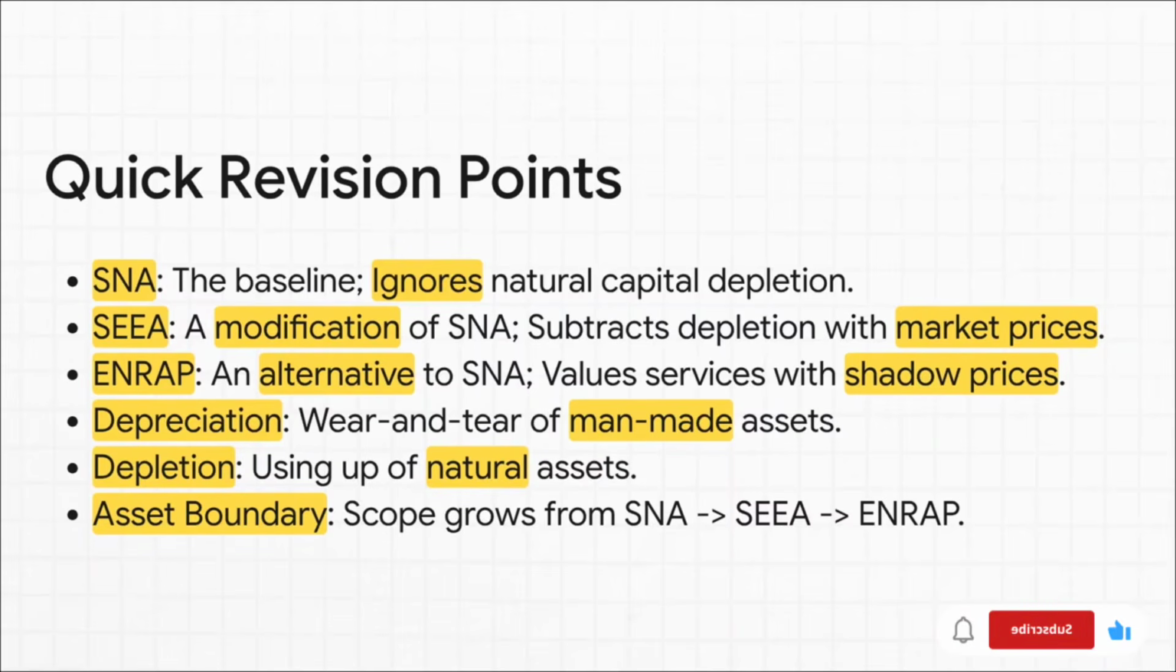And remember the two D words. Depreciation is for man-made stuff, like machines wearing out. Depletion is for using up natural stuff, like minerals. Finally, the asset boundary. That's just a fancy term for what gets counted. It's the narrowest in SNA and the broadest in ENRAP. If you can use these bolded terms in your answer, the examiner will know you've really understood this.